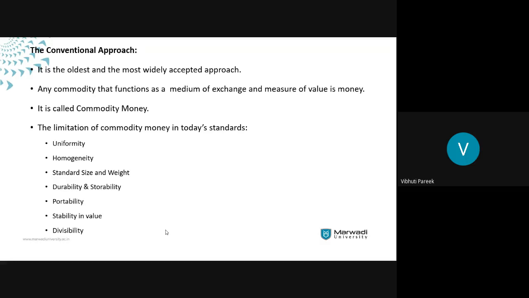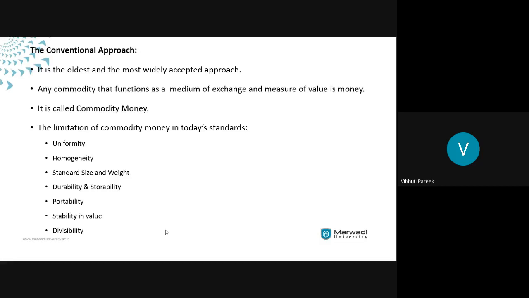What does this conventional definition focus on? It basically focuses on the basic function of money, that money is a medium of exchange and it measures value. That is what this focuses on. And going by these functions, money can be defined as, again, what was stated earlier, that money is what money does.